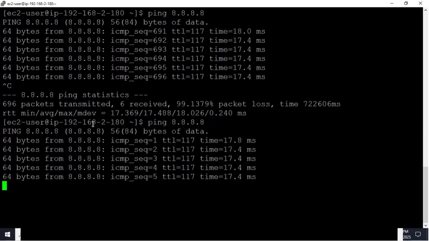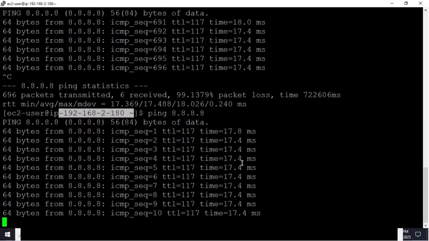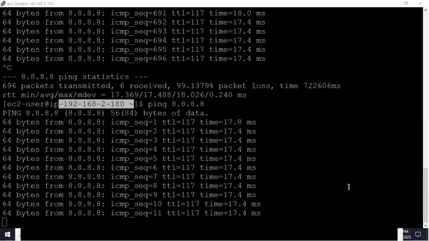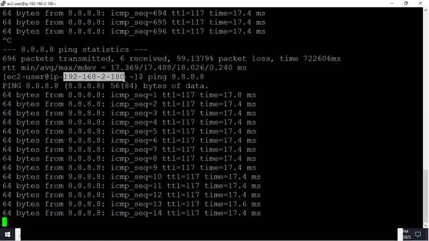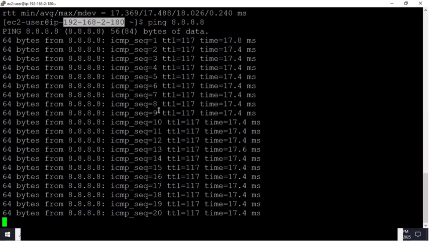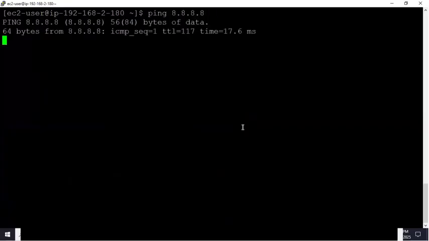Now got it. See, we are getting internet here. See, this is the public subnet, right? Private subnet, right? Private instance. Clear now? With the help of NAT gateway, you're going to get the internet.